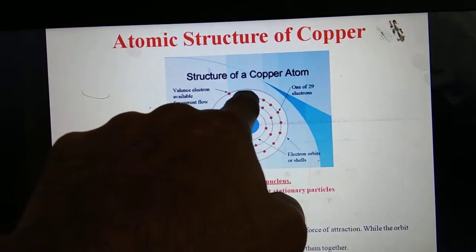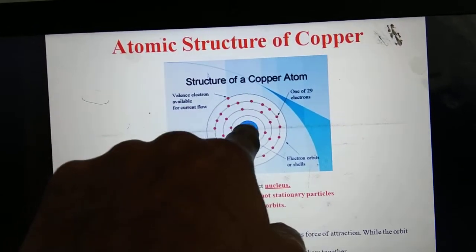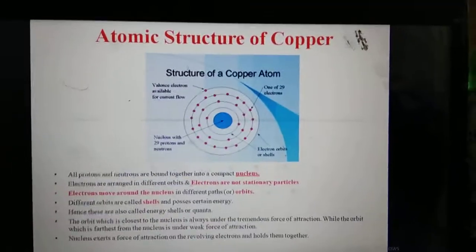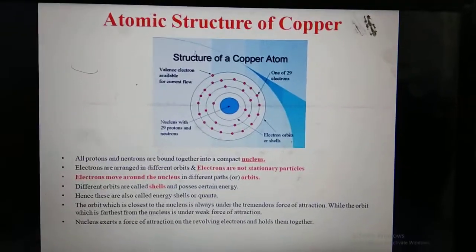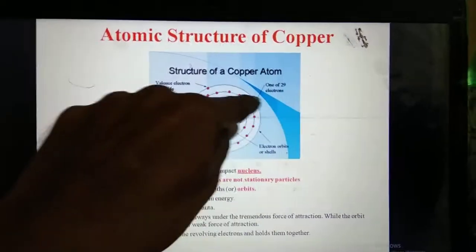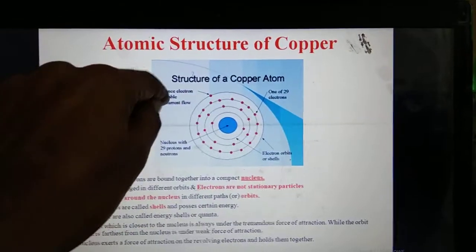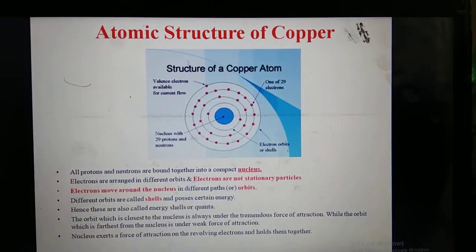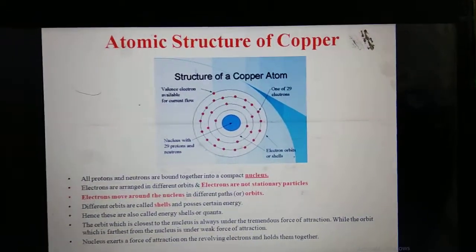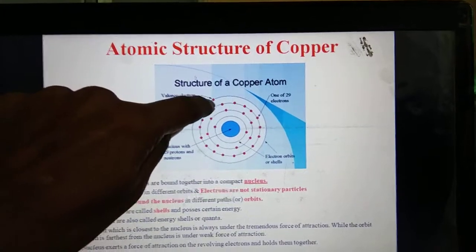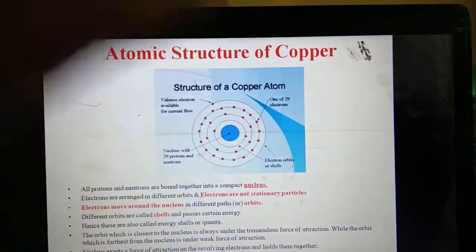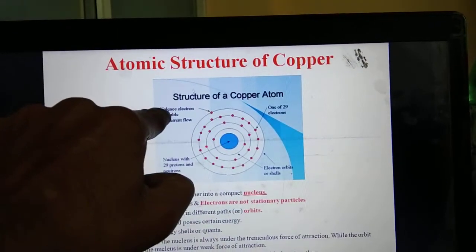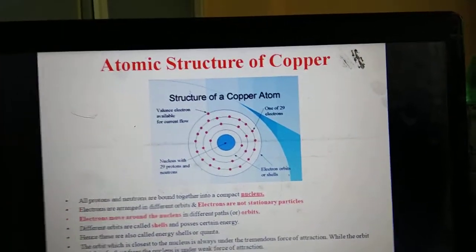But if you compare this outer orbit to the nucleus, the attraction force is very weak. That's why the electrons present in the last orbit are called valence electrons. Valence electrons means the attraction force between the nucleus and the last orbit electron is very weak.